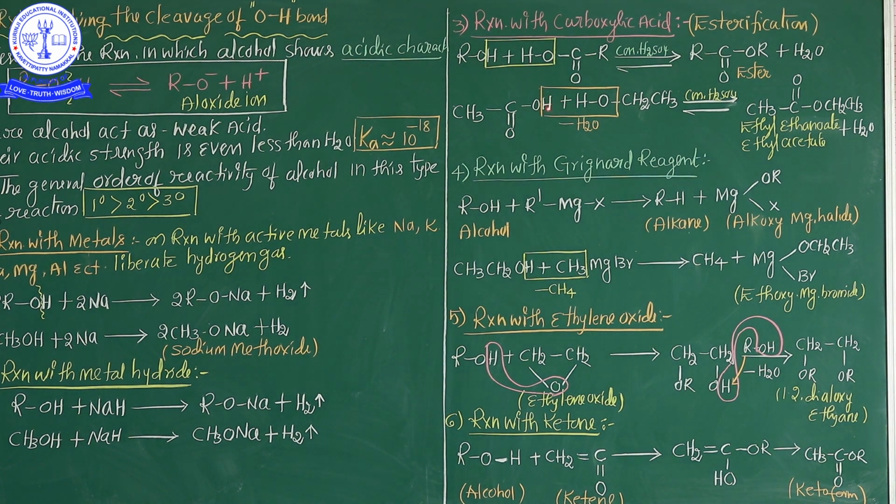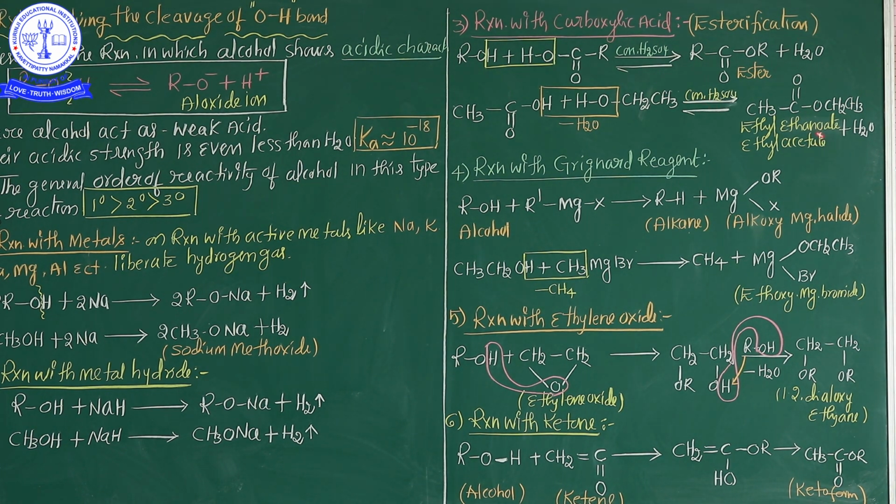Where is the cleavage located? It is in the O to H bond of the alcohol. So a water molecule is eliminated: this H and the OH from the acid side are separated as a water molecule in the presence of concentrated sulfuric acid.